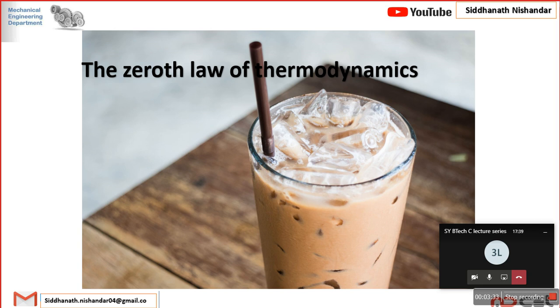Accordingly, for the logical development of thermal science, it was thought appropriate to call the law proposed by Fowler the zeroth law of thermodynamics, so that it precedes the first and second laws.